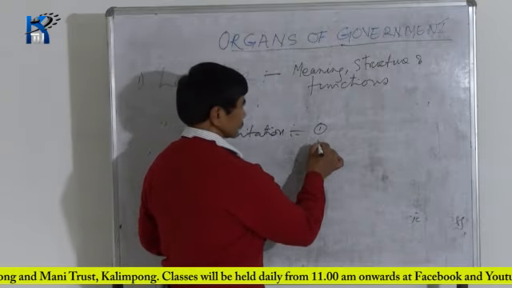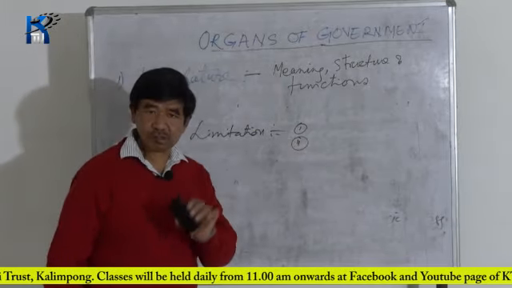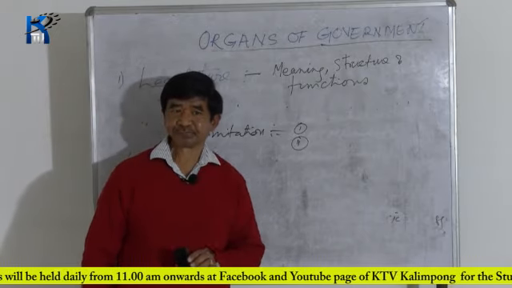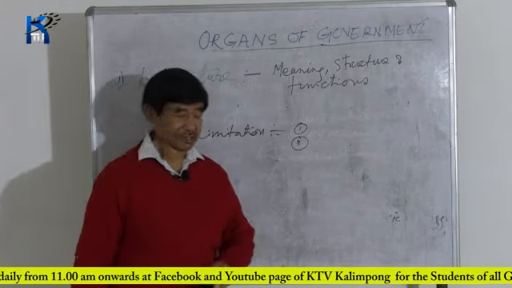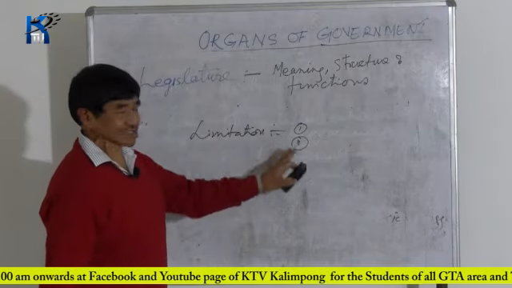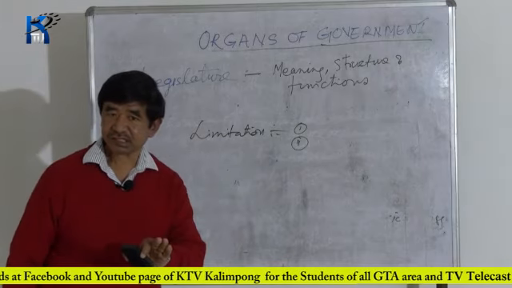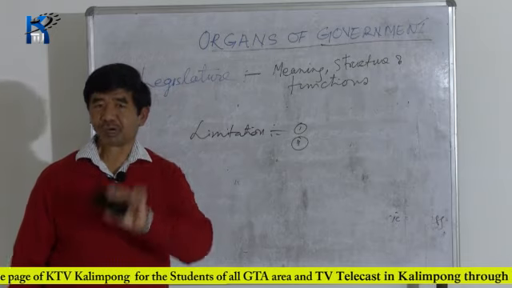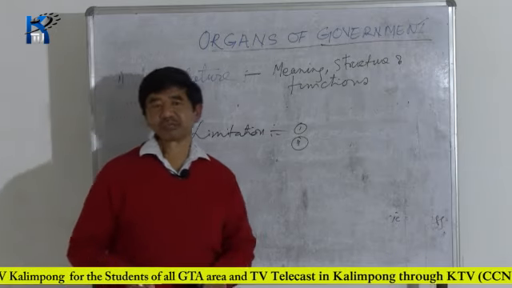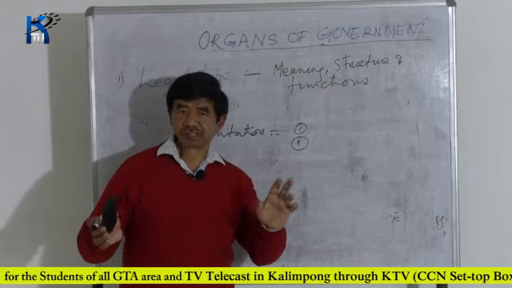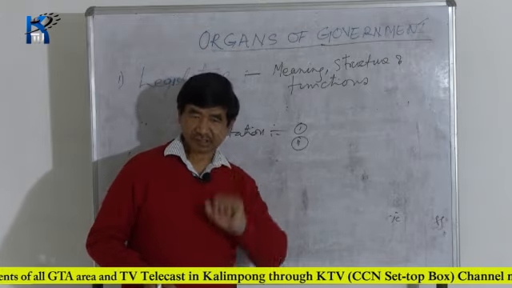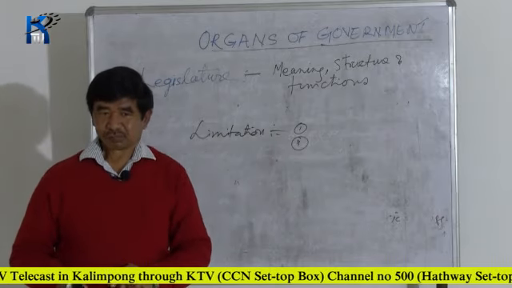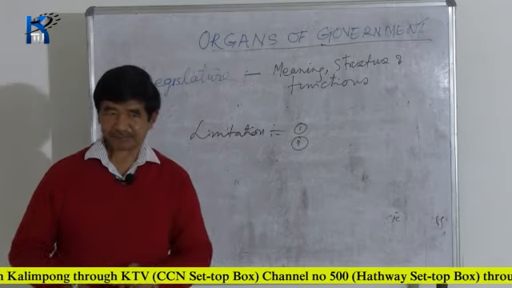And number two limitation we find, nowadays legislature, because of the party system, the status of the legislature has been declining. What we see, the executive is becoming more powerful. We can compare, just for example only. Suppose one person is only a member of parliament, and another person is a minister.